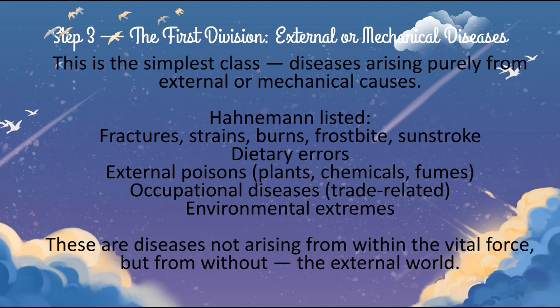In step 3, the first division: external or mechanical disease. There are mainly 4 divisions. The first division, what was it? External or mechanical diseases. This is the simplest class, disease arising purely from external or mechanical causes. Hahnemann listed things like fractures, strain, burns, frostbite, sunstroke, dietary errors, and external poisons like from plants, chemicals or fumes. Then occupational diseases like silicosis, trade related, environmental extremes. These are diseases not arising from within the vital force but from without, the external world. So it's because of external or mechanical influence in division 1.